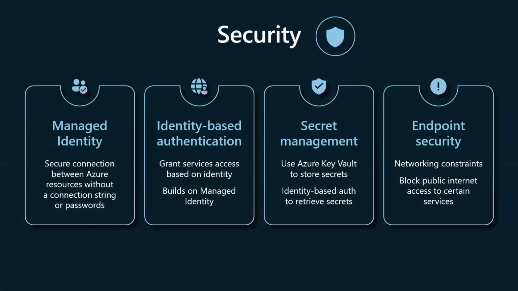And so what we have here then is the security pillar. And the best practices or the patterns that we outline here are both managed identity and identity-based authentication, which I'll talk about in just a sec, secret management, and then endpoint security. And with endpoint security, that's when we kind of loop things off from the public internet. So you can think of app configuration and Key Vault, where our settings are. There's no reason that we need to get at those settings from the public internet.